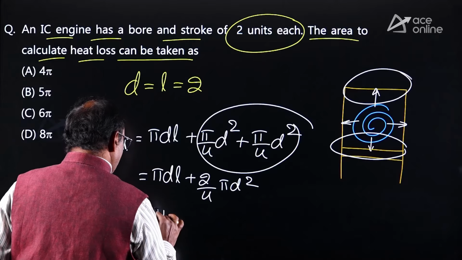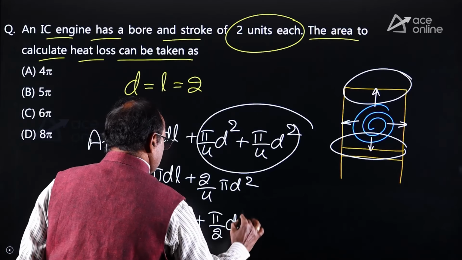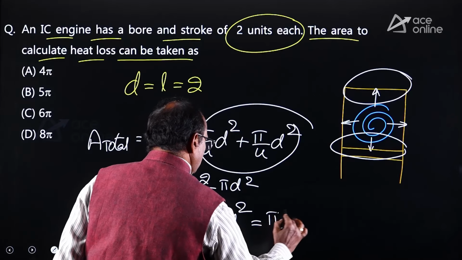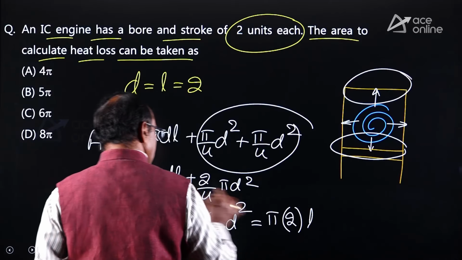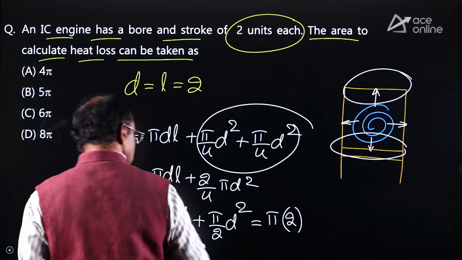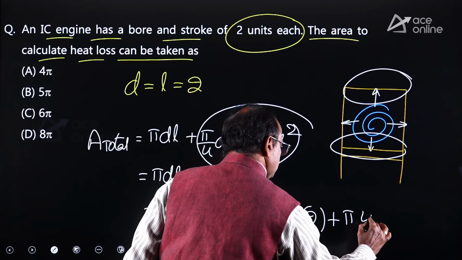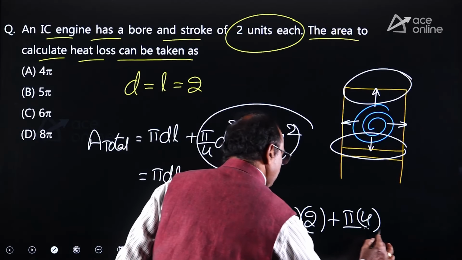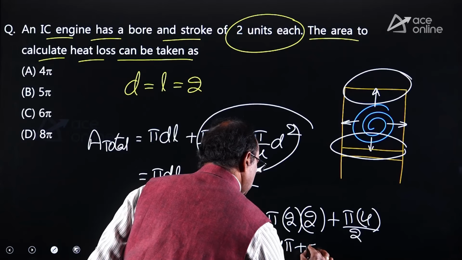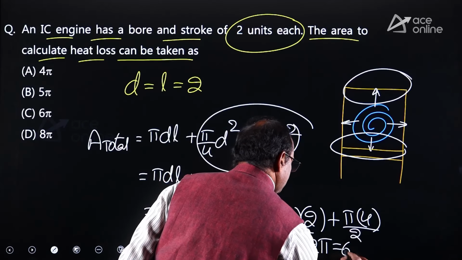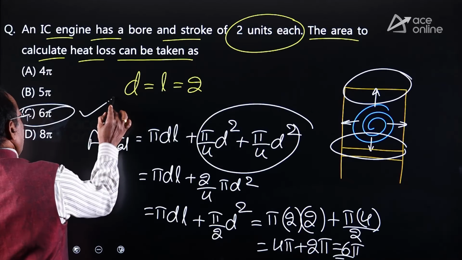It is equal to pi d l plus pi by 2 into d square. With d equal to 2 and l equal to 2, it is pi into 2 into 2, plus pi into 2 square, which is 4, divided by 2. It is equal to 4 pi plus 2 pi, equal to 6 pi. That is the heat transfer area. Option C is absolutely correct.